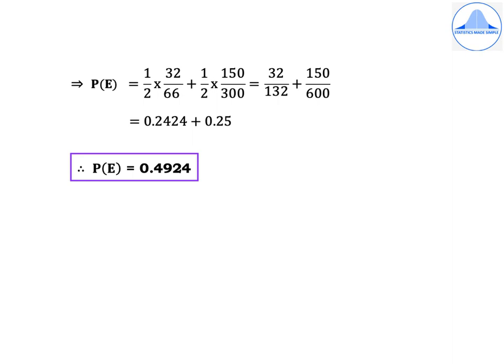Substituting in P of E, we get half into 32 by 66 plus half into 150 by 300, that is equal to 32 by 132 plus 150 by 600, which is equal to 0.2424 plus 0.25. Therefore, P of E is equal to 0.4924.